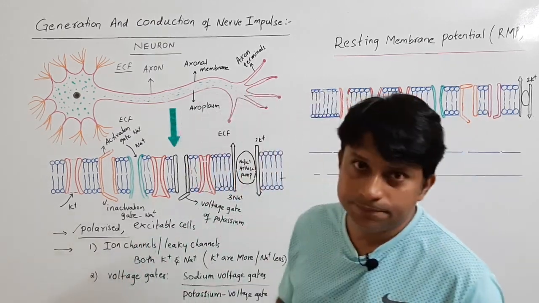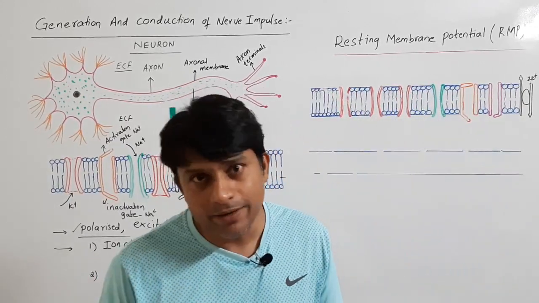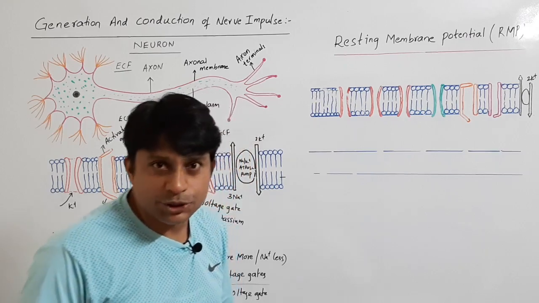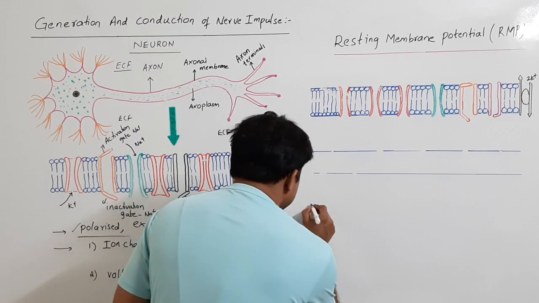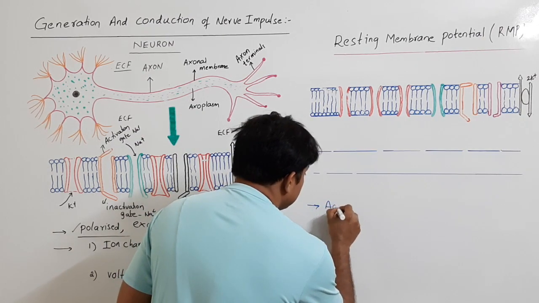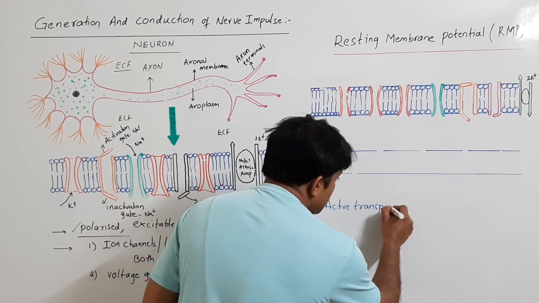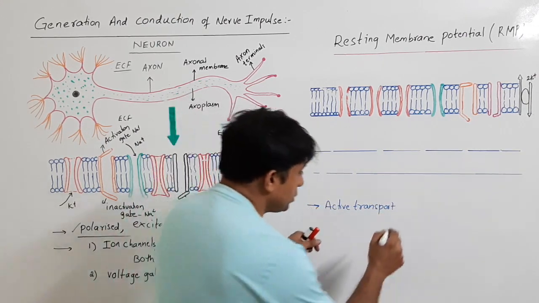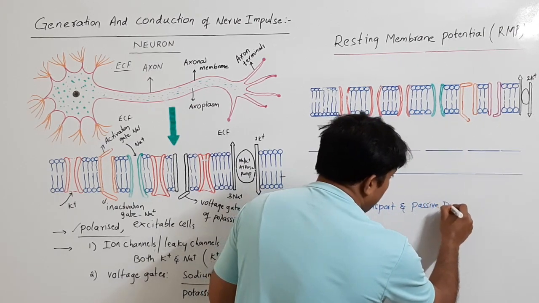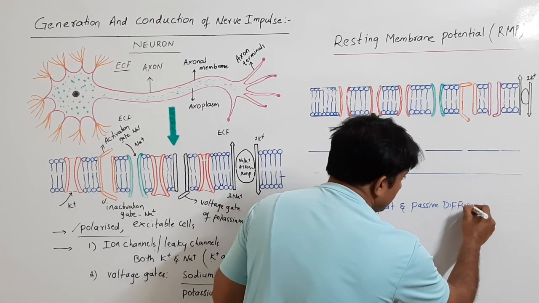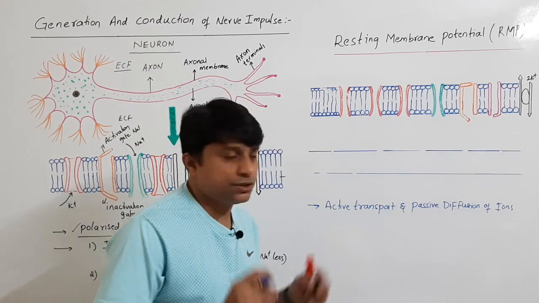Resting membrane potential. A resting neuron has a voltage across its membrane, which is called the resting membrane potential. This resting membrane potential is maintained by first active transport as well as passive diffusion of ions.